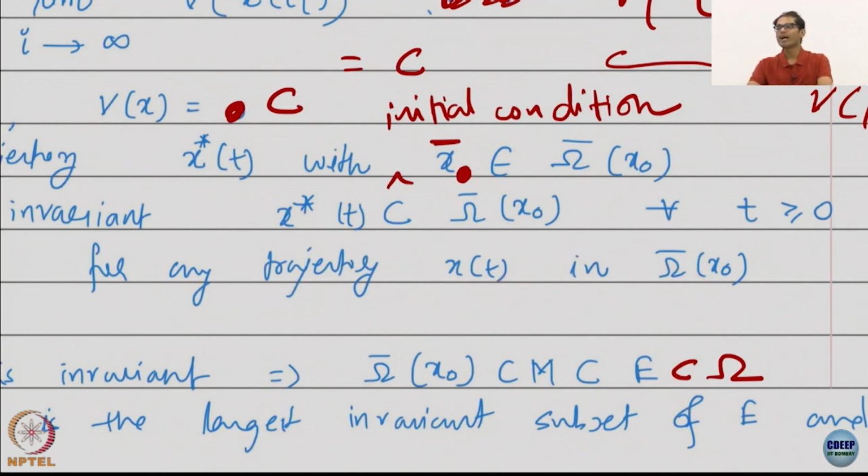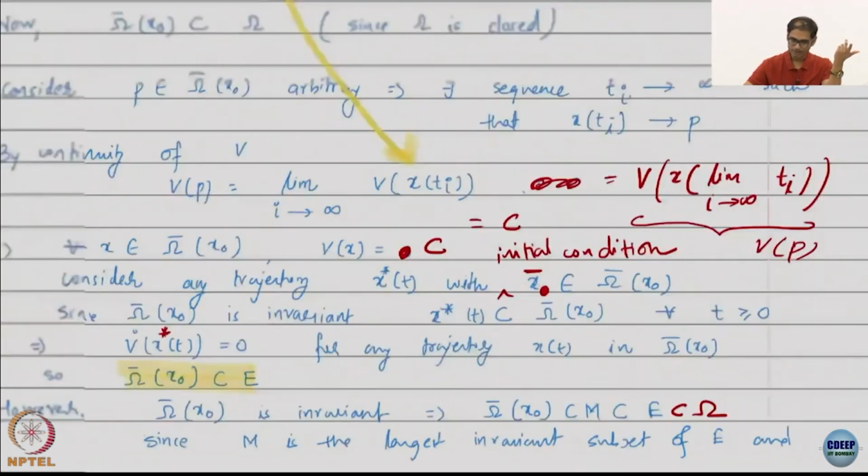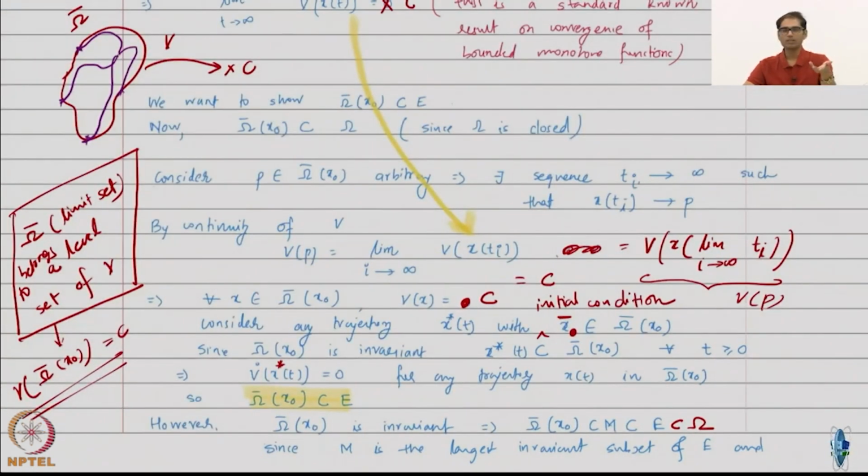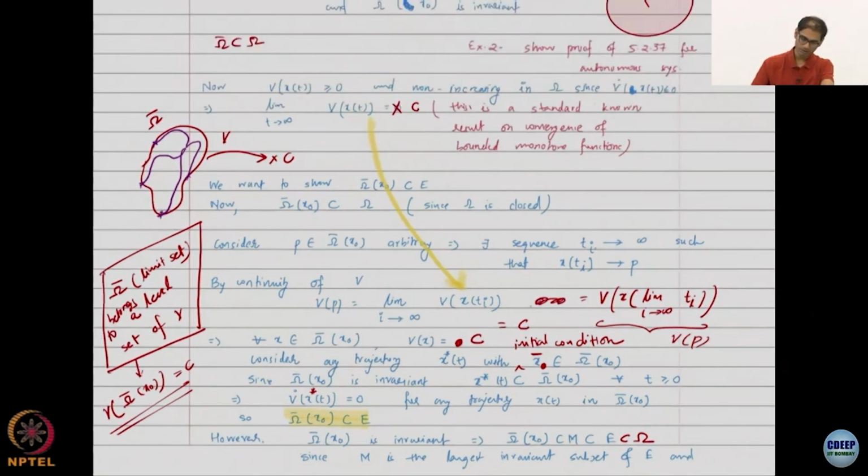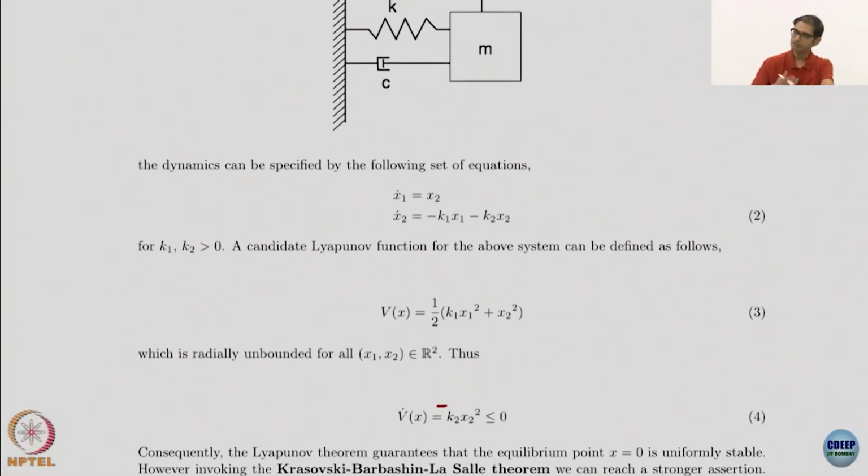Why do we do all this? One might ask, you can't actually compute limit sets of systems, you will never be able to do that. Sure, maybe for this linear system, great, but even for the pendulum example, you will not be able to compute the solution at all to be able to compute limit sets. We want to find qualitative methods which let us conclude something about system behavior asymptotically without actually computing solutions.